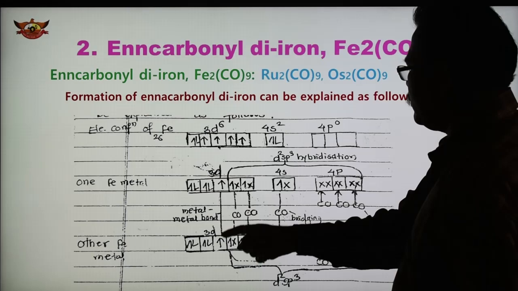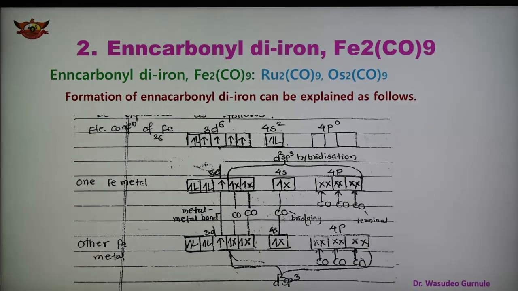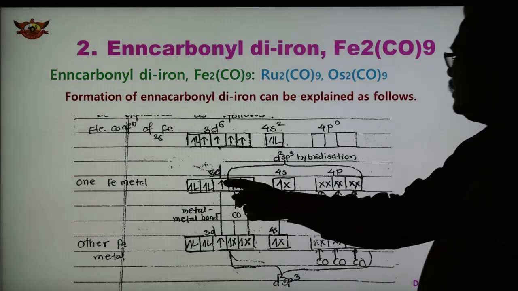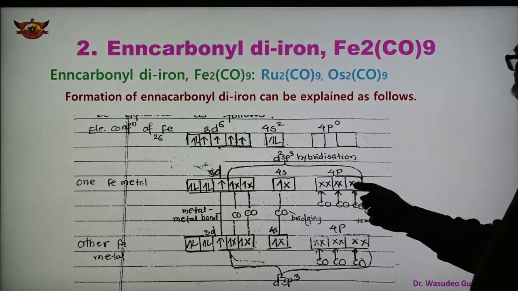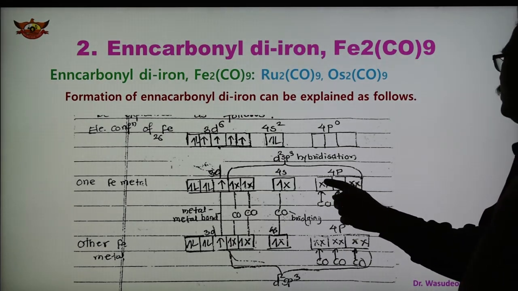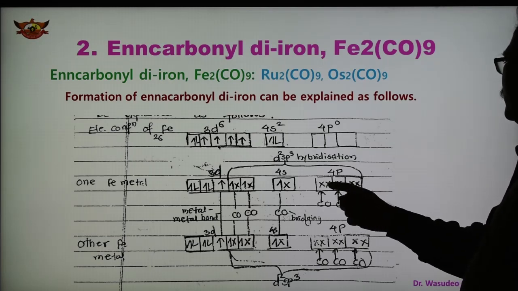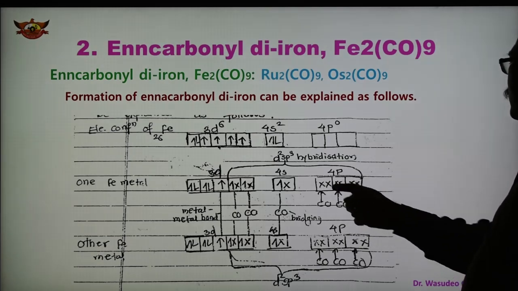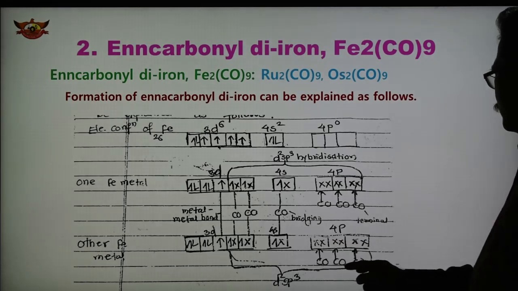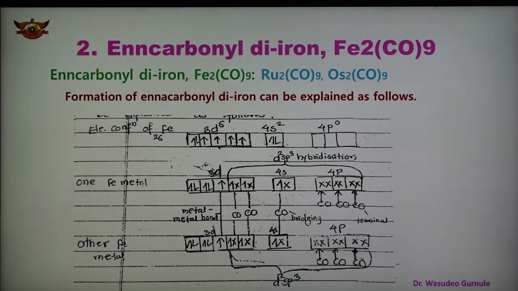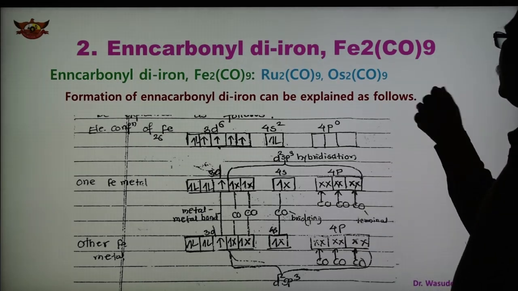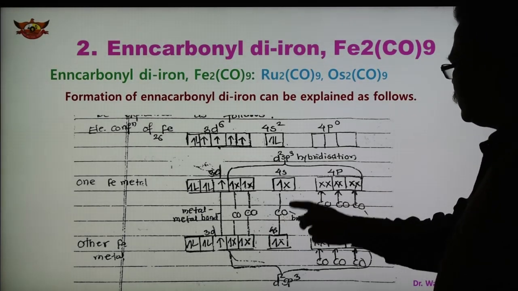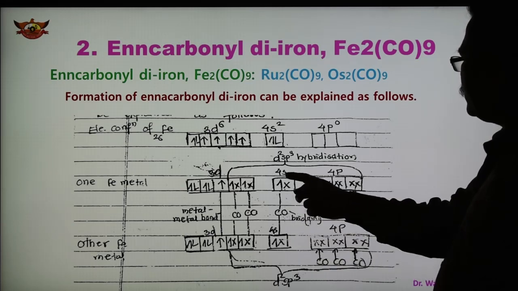So this is one electron and one electron. This is the metal-metal covalent bond. And now these three are the vacant orbitals. So three CO donate electron pairs to these vacant orbitals. These are the electron pairs donated by three CO, and in this case also three CO donate electron pairs to the vacant d2sp3 orbitals.